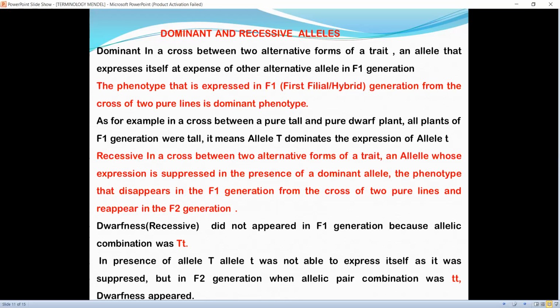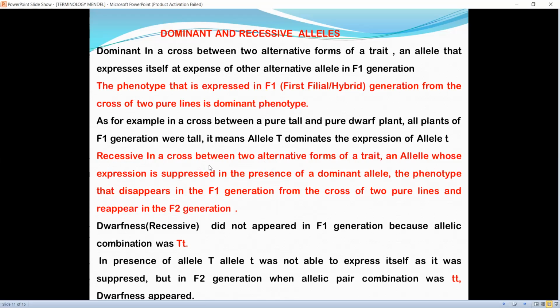As for example, in a cross between a pure tall and pure dwarf plant, all plants of the F1 generation were tall. It means allele capital T dominates the expression of allele small t.